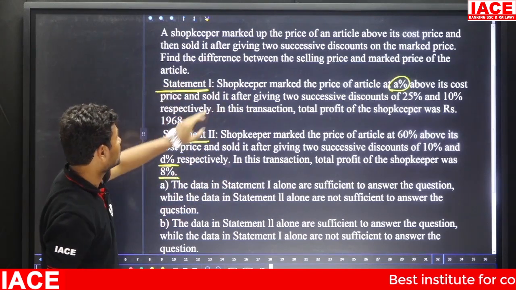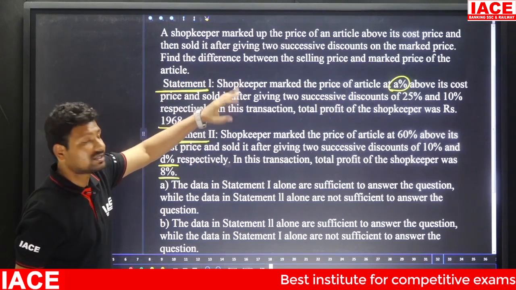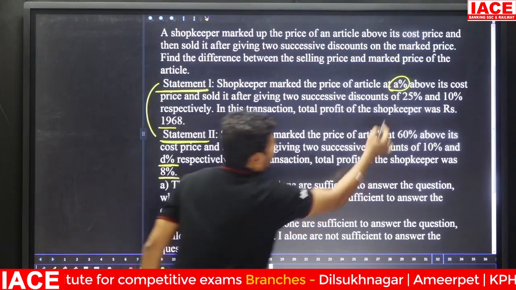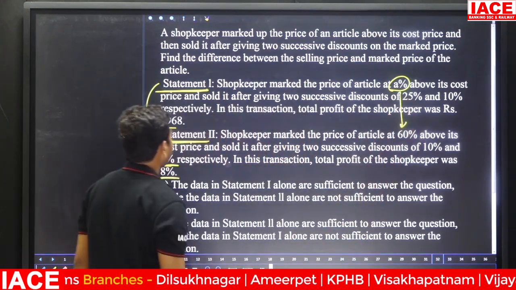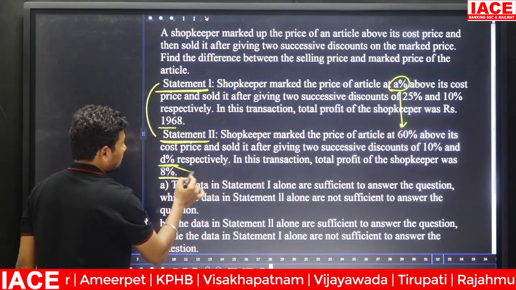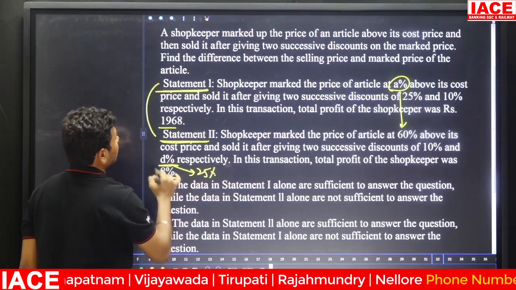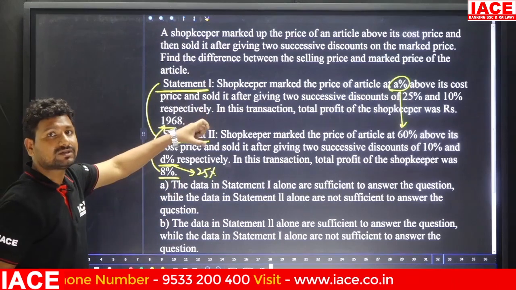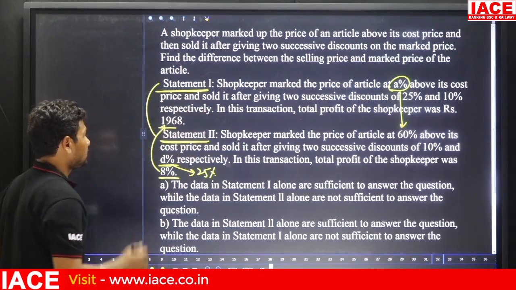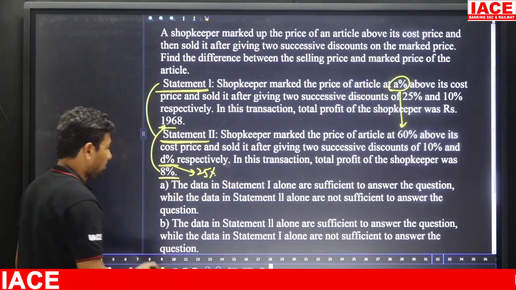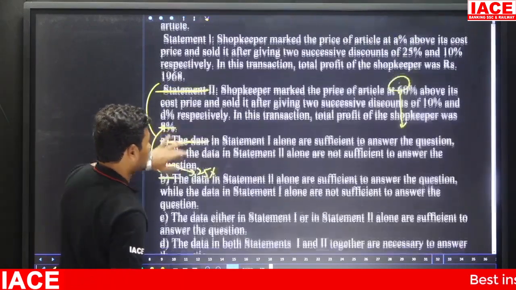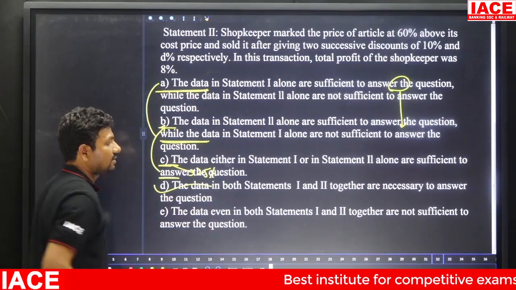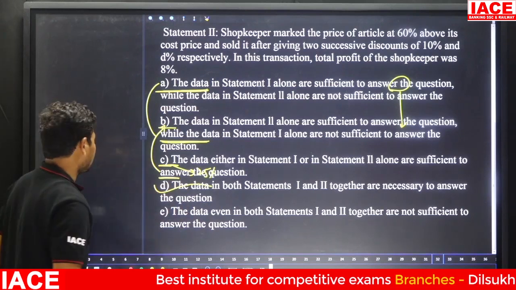Without knowing the money value we are unable to find the difference between market price and selling price. In statement 1 the profit money is mentioned but A is missing, so we combine both. When we combine both, A is filled with 60%, D is filled with 25%, and the profit is 1968. When combining these two statements, the required values are all available. That means we require data from statement 1 and statement 2 both to find the answer. Option D is correct. The data in both the statements 1 and 2 are necessary.